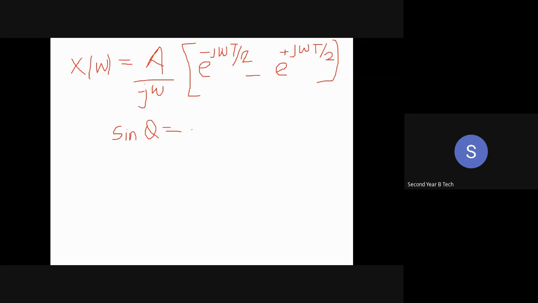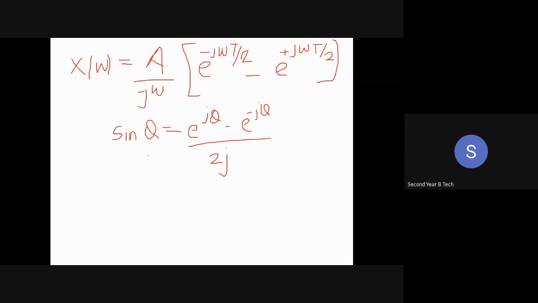Yes, come on, dear students. You studied this in the maths. E raised to power what? Iota x. Yes, e raised to power j theta minus e raised to power minus j theta whole divided by 2j. 2 cos में होता है.